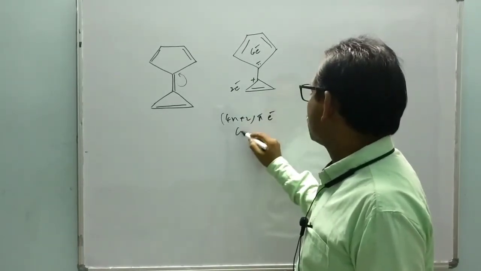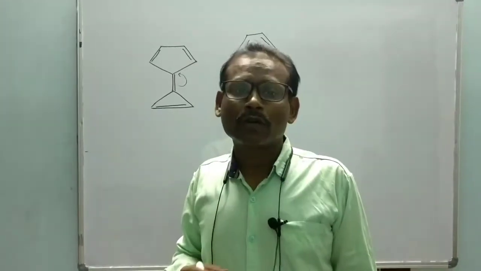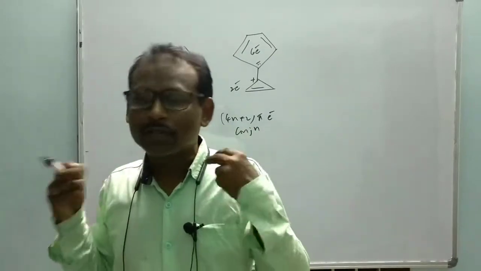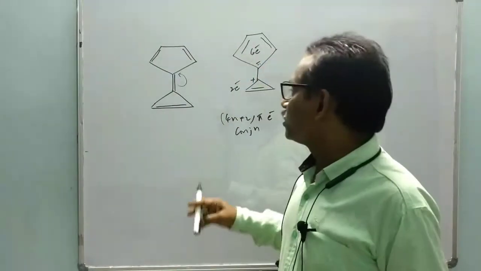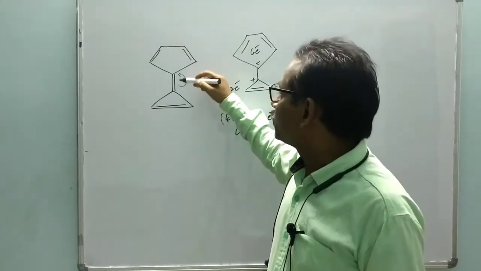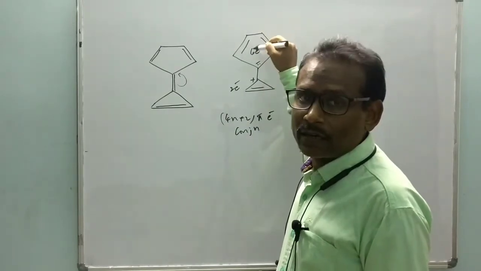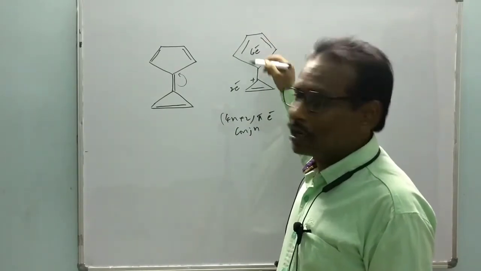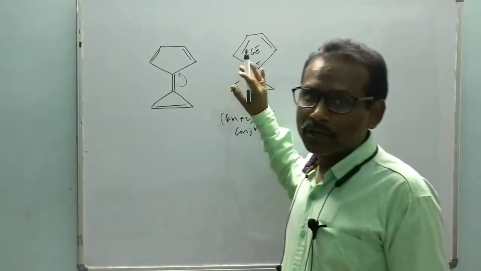Whenever a cycle obeys the 4n plus 2 pi electron conjugation, it is going to be aromatic. That is the reason this compound polarizes in such a way that the pi bond shifts up, to get the upper cycle with 6 electron conjugation and the bottom cycle with 2 electron conjugation. So it is a stable situation.